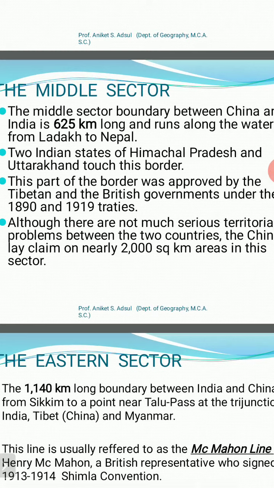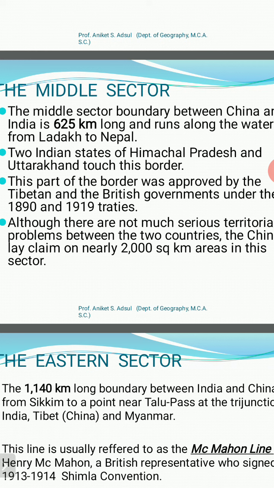This part of the border was basically a product of the agreement between the British government and the Tibetan side. So this is the middle sector.